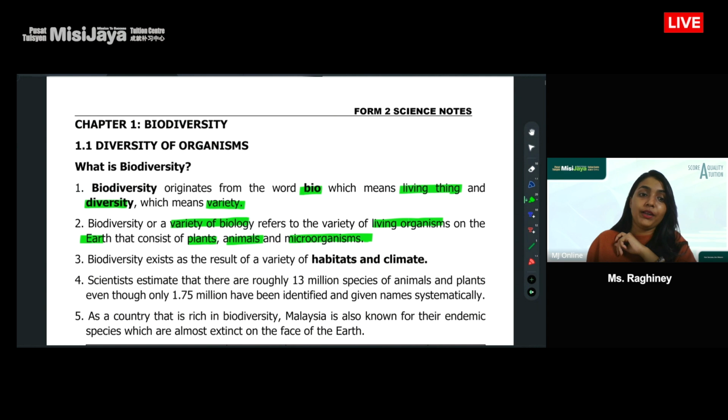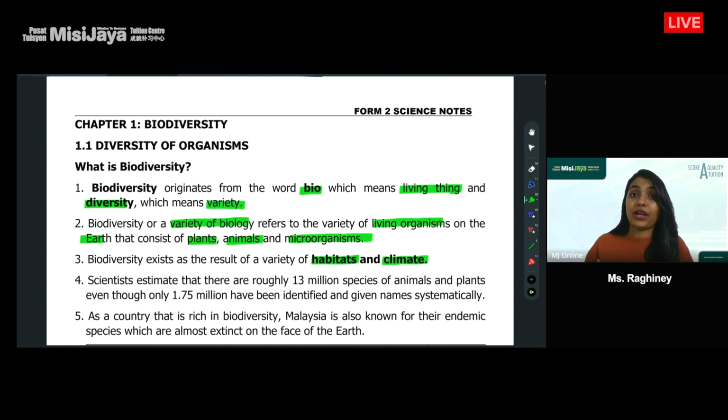Biodiversity exists because we have a variety of habitats and climates. So what is a habitat? Habitat is basically where animals live. They can live in a forest, in an ocean, in a river, many different types of places. And these environments have a certain impact on the types of animals that can live there. Of course, fishes can live in the ocean, but horses have to live on dry land. Only certain animals can live in cold places, certain animals can live in warm places. So that's why we have different types of animals and plants.